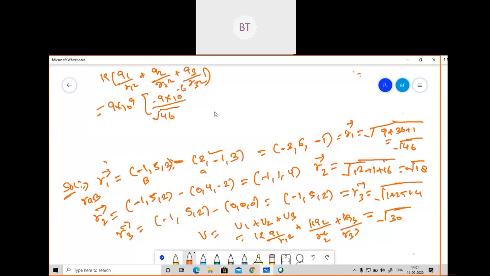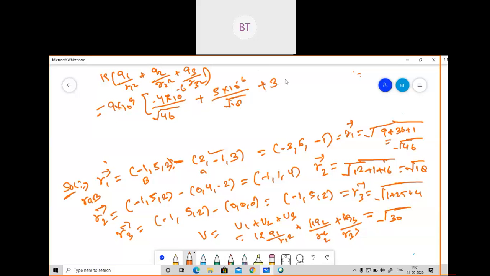And for Q2, if you see what is given in the question, 3 point charges with other values are given in the question. If you can read the question for the second, this will be minus 4 into 10 to the power minus 6. And for Q2, that is given as 5, I guess. So I'll write here 5 into 10 to the power minus 6 upon under root 18.